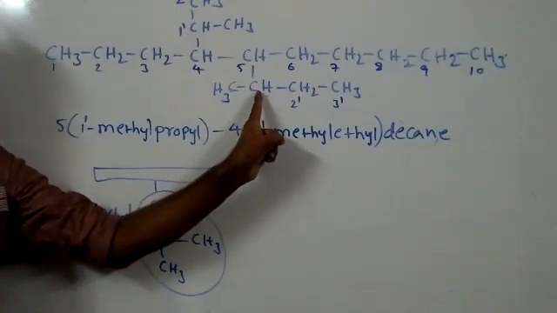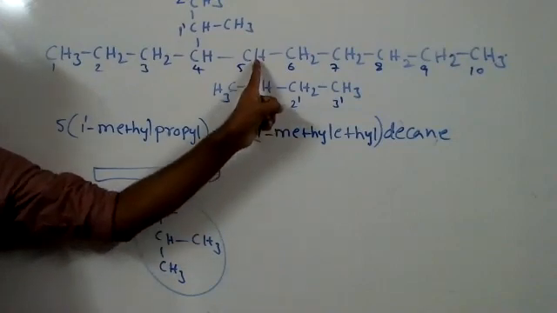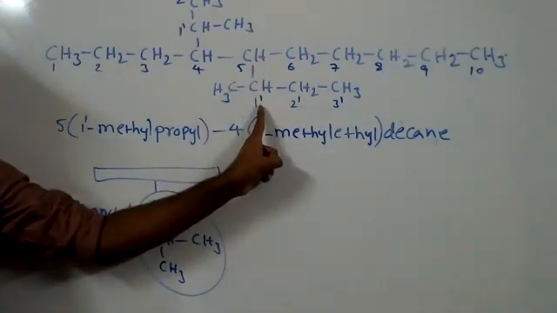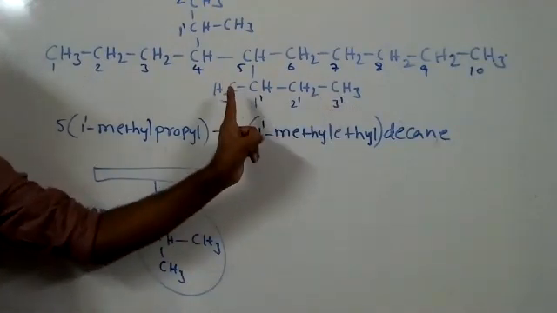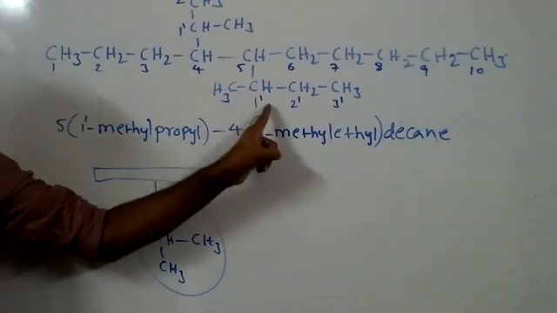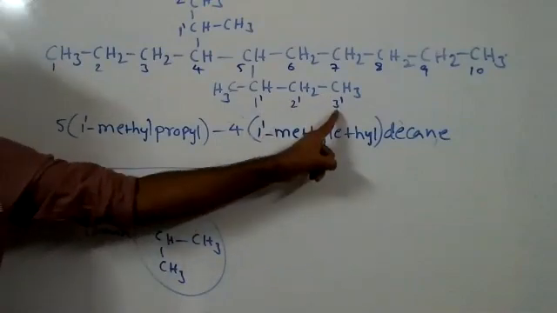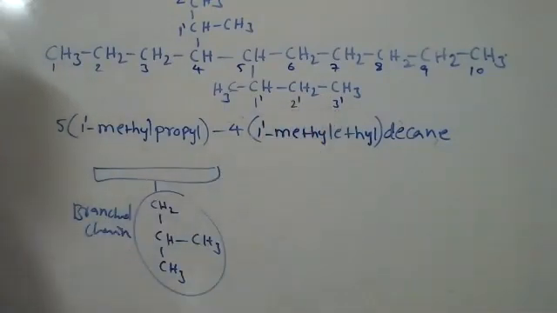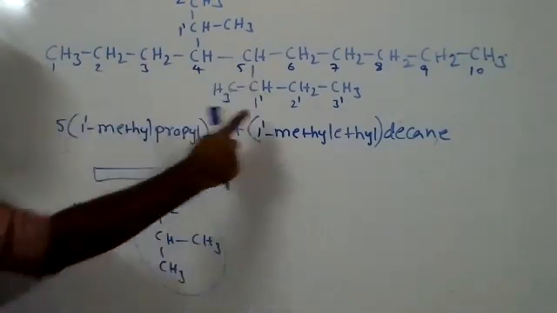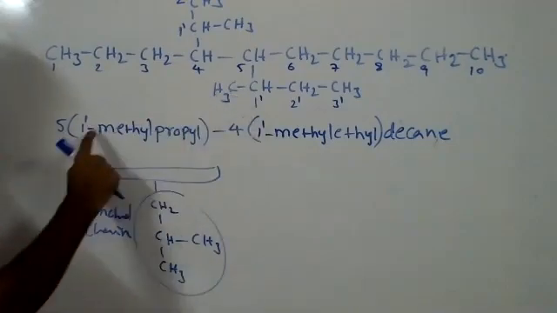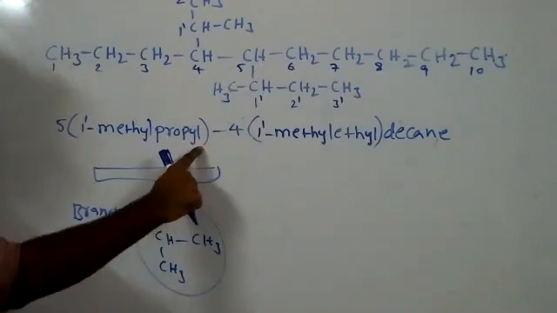In the case of a branched chain, the carbon that is linked to the parent carbon chain we give 1 prime. Then here also we select the longest carbon chain. This side is the longest carbon chain, not this side. 1 prime, 2 prime, 3 prime. Next, how to give the name here? 5, open bracket. At the 1 prime position, methyl is there. So 1 prime methyl, and these 3 carbons are named propyl, close bracket.